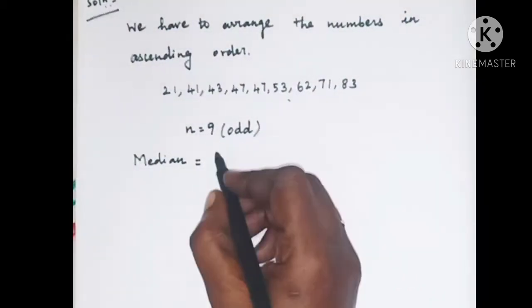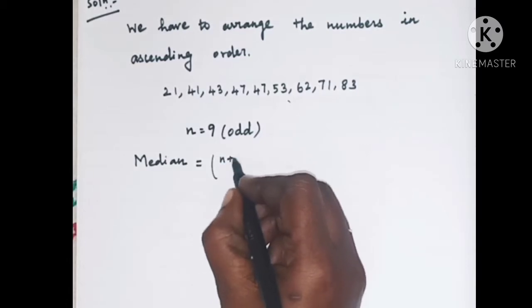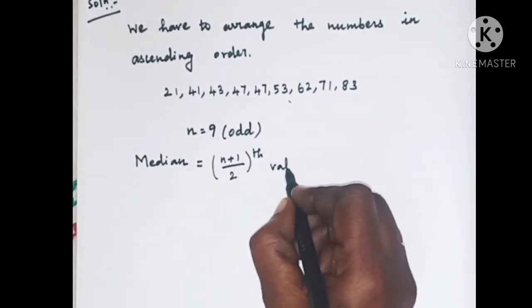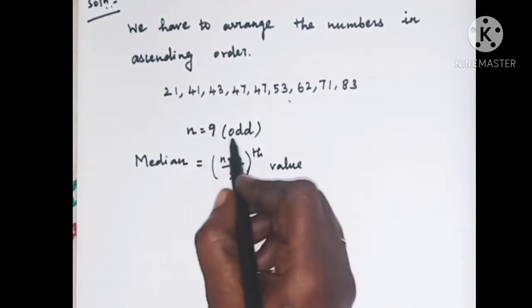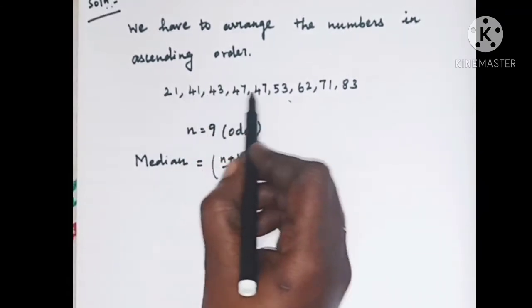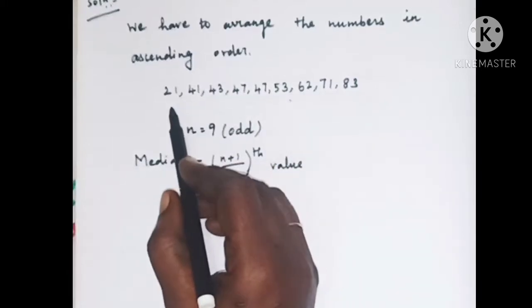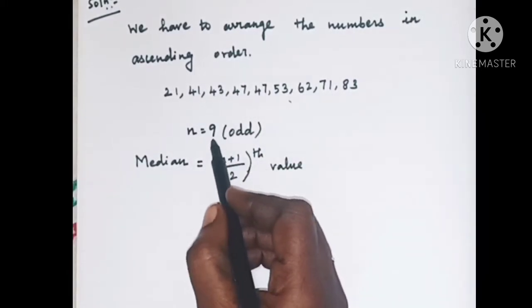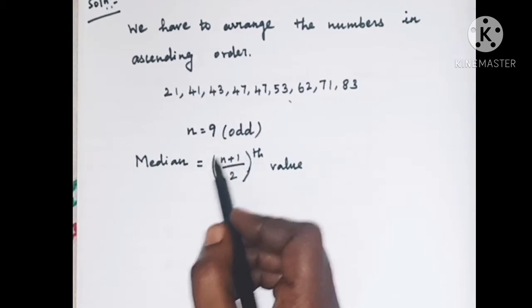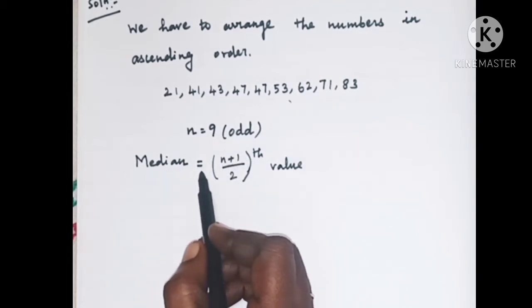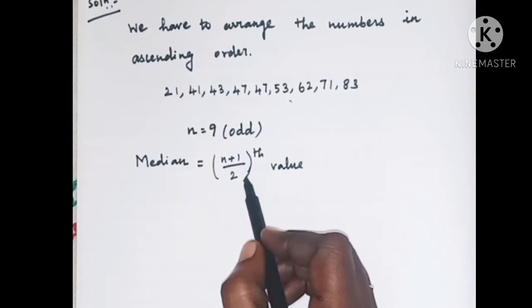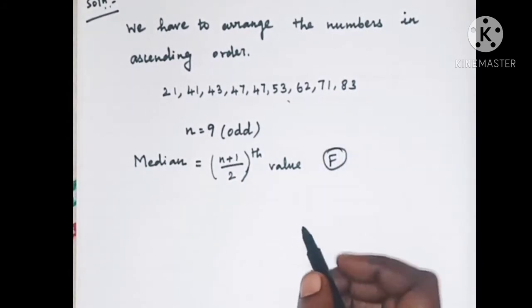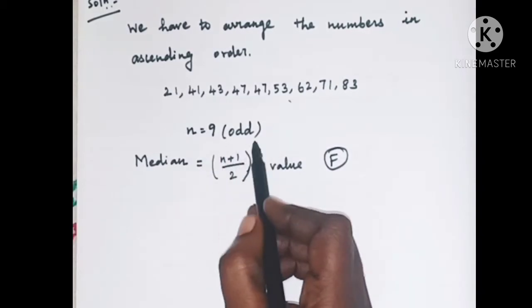Here the number of observations is 9, so it is an odd number. So the formula to find the median is (n plus 1) by 2th value.